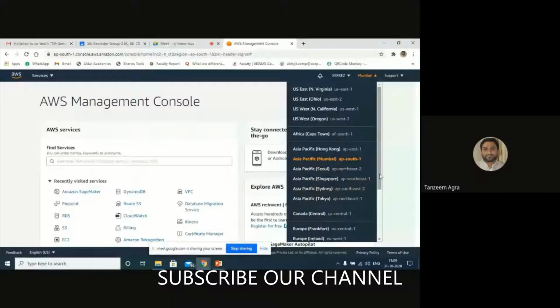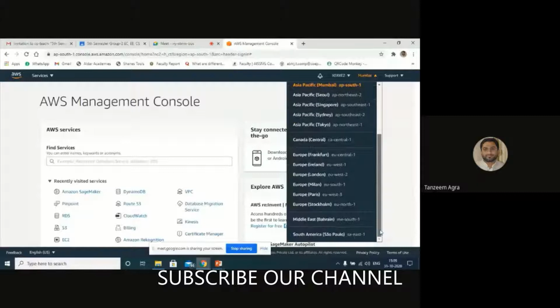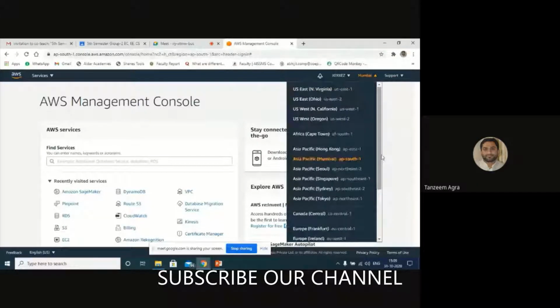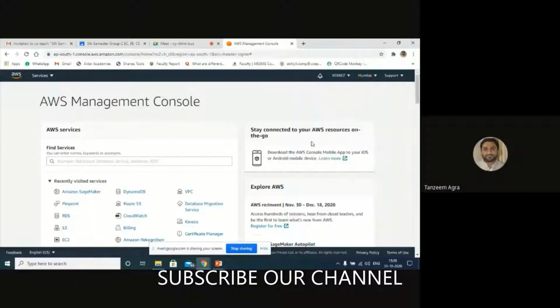In Bahrain, they have one too. They are expanding that. There are 16 data centers, and all the data is stored in those data centers. If I'm doing something, all that will be stored in my Mumbai data center. Whatever instructions I'm performing here are executing on my Mumbai data center. Understood? So I have selected the Mumbai data center.